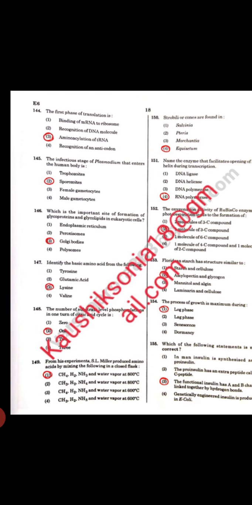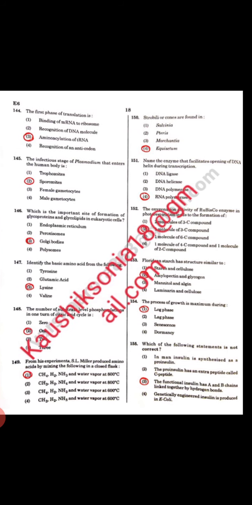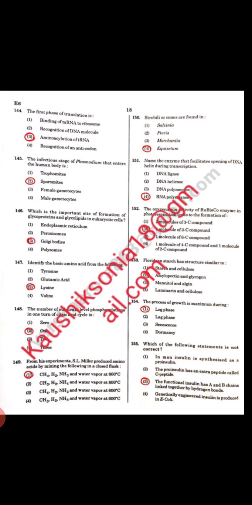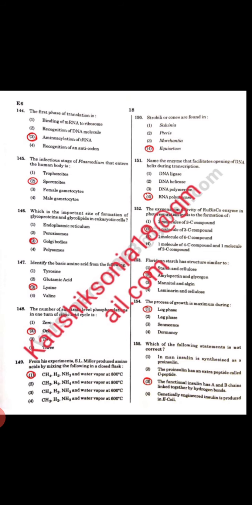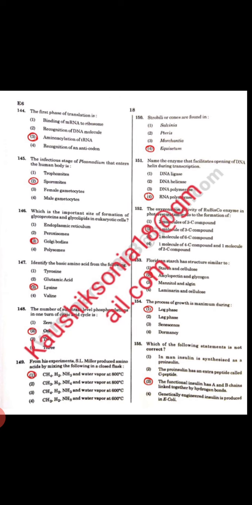Next, strobili or cones are found in equisetum, that is a pteridophyte. Next, name the enzyme that facilitates opening of DNA helix during transcription. In transcription it is RNA polymerase, because we can also say DNA dependent RNA polymerase, so it helps to initiate the transcription. Actually it binds at the promoter region and starts initiation. Next question, the oxygenation activity of RuBisCO enzyme in photorespiration is due to the formation of one molecule of 3 carbon compound.